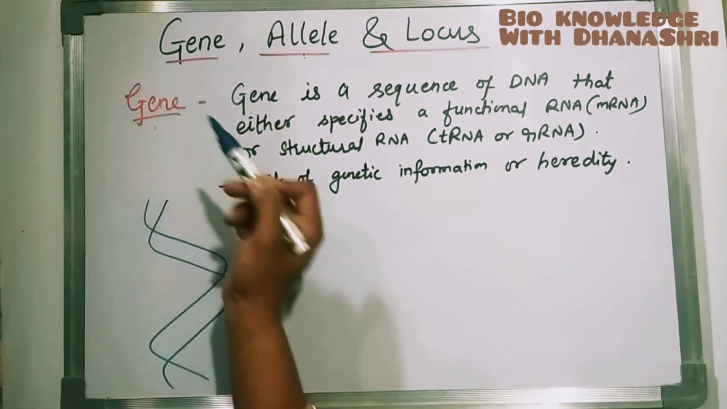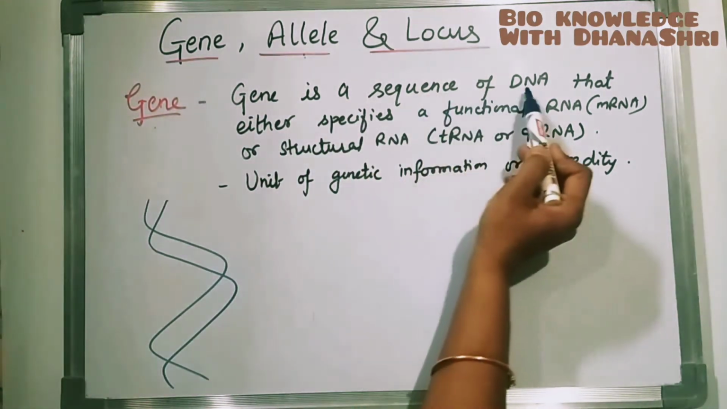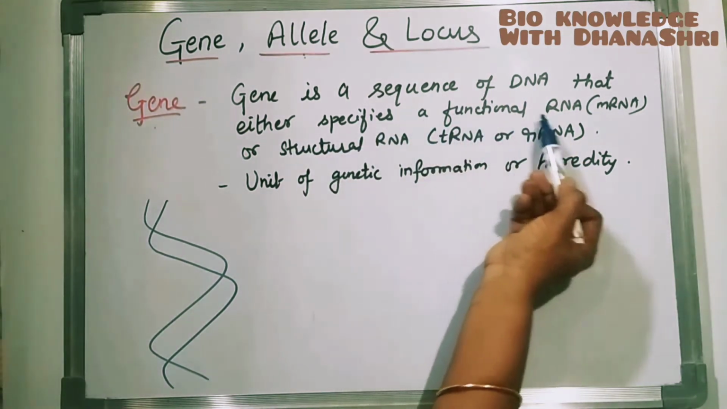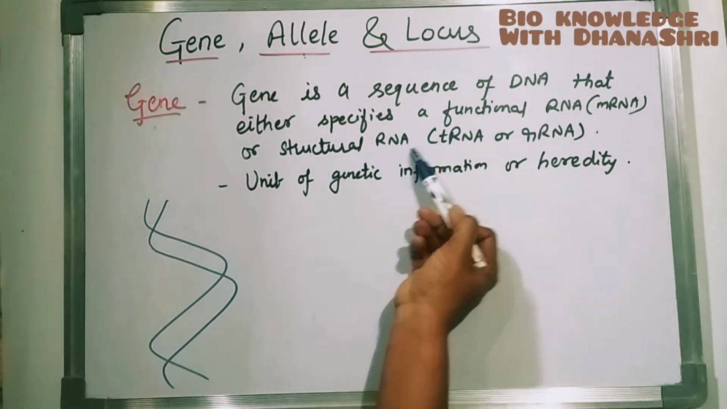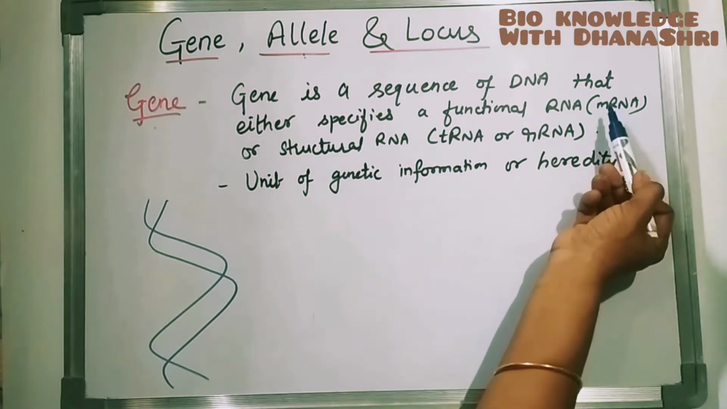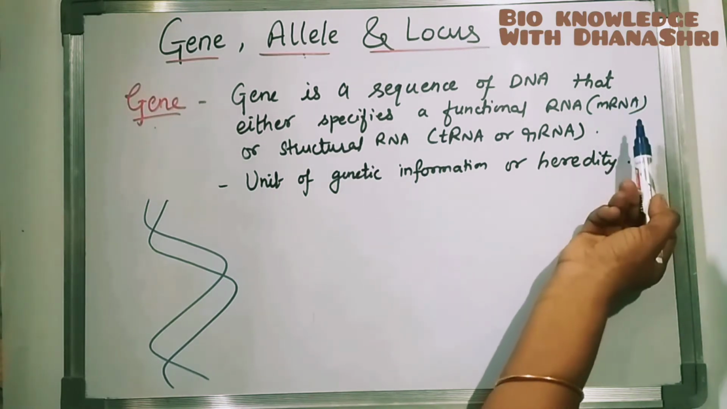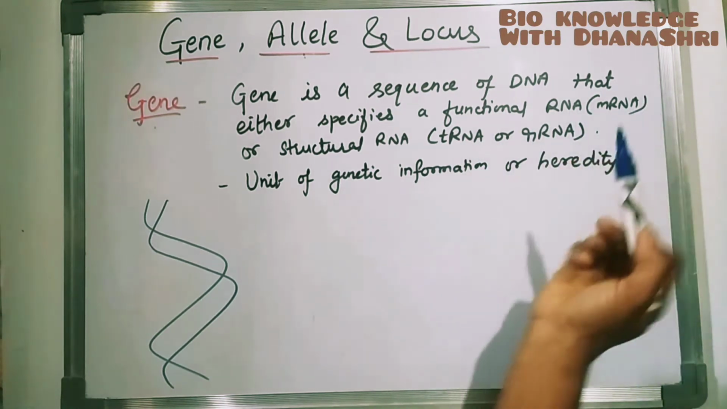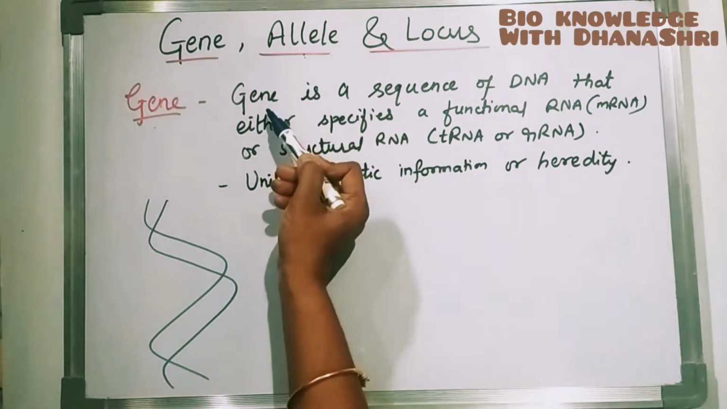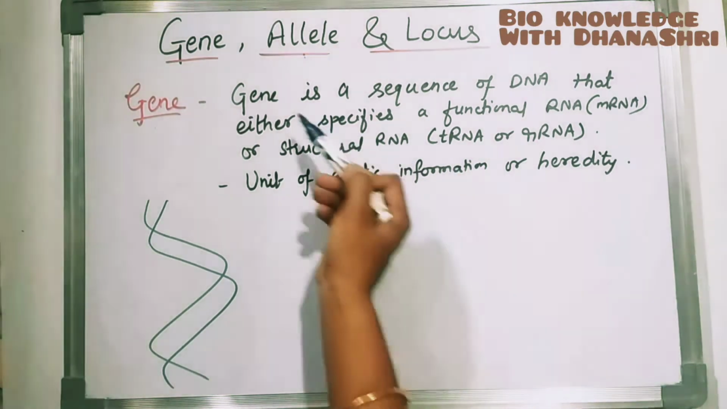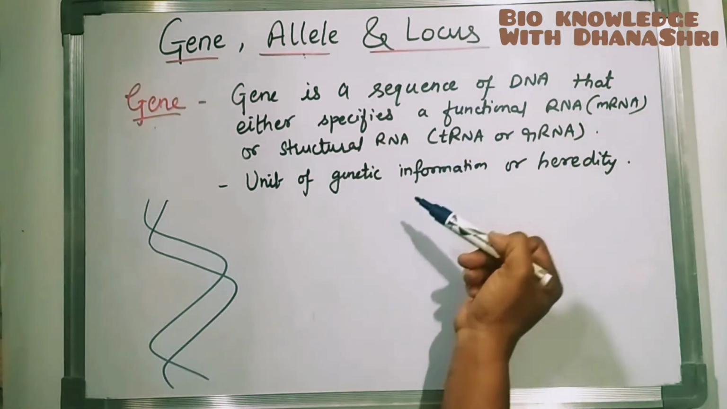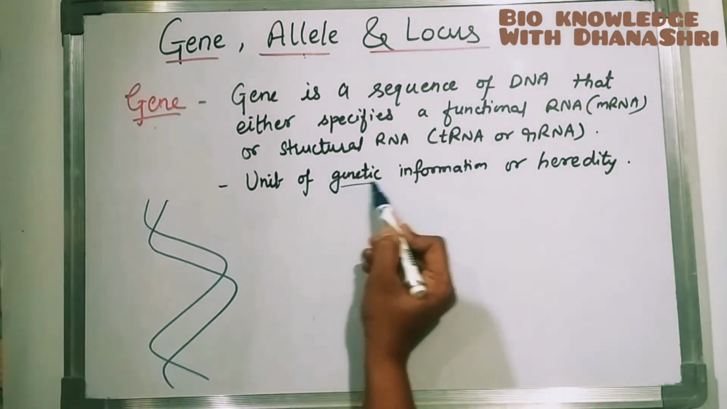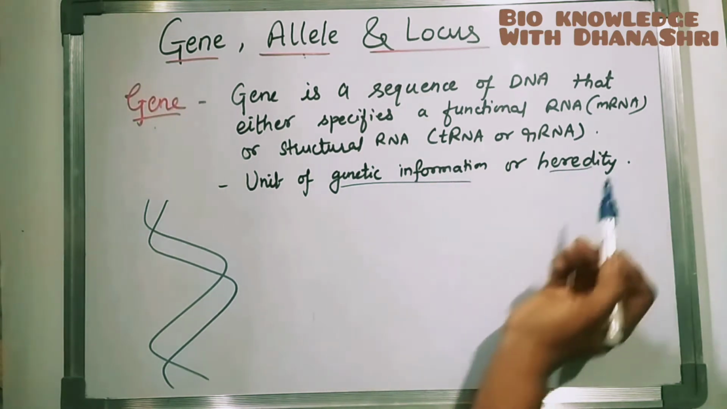Okay, so gene, what do you mean by gene? Gene is a sequence of DNA that either specifies a functional RNA or structural RNA. Functional RNA means it will code for some protein, how? By the mRNA. Or structural RNA means tRNA and rRNA. These three are involved in protein synthesis. So ultimately, gene will code for protein. Gene is a sequence of DNA that will code for protein. It is a unit of genetic information or unit of heredity.